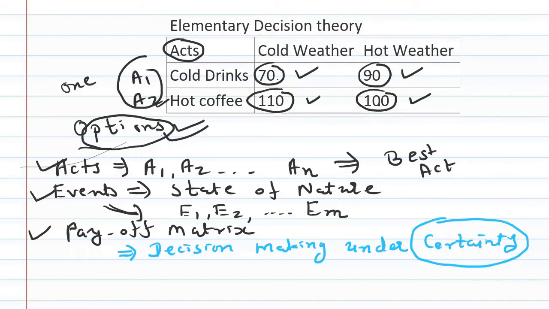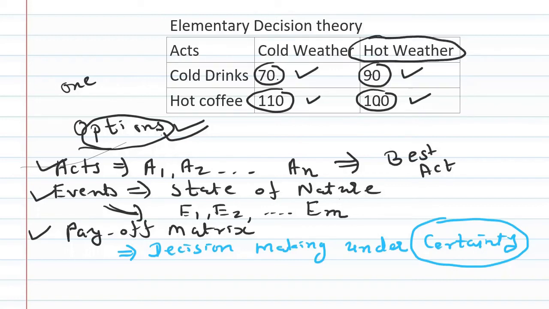So you are certain about the future event. Suppose in advance you know that this event is going to occur. In that case, your decision making becomes very much easy, because now you are certain about this thing.